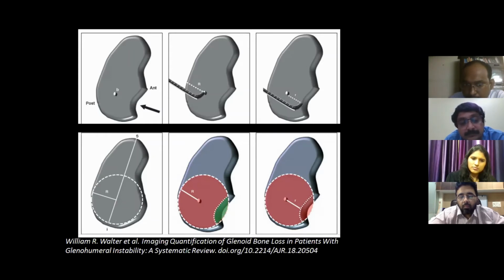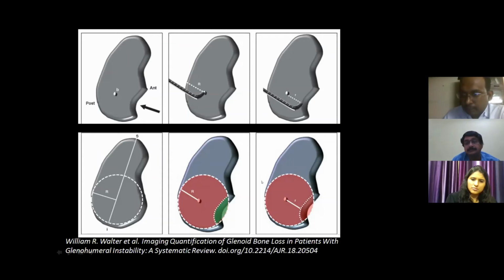But then much literature came up which told that sometimes the morphology is there in both the shoulders, or sometimes it is not very accurate when you compare it. So then they started with this PICO method. This PICO method is a software based method, where the larger dotted circle which you see is the supposedly normal glenoid, whereas the green area within this larger circle is the bone loss. So by this software method, they could exactly calculate what the area of bone loss is.